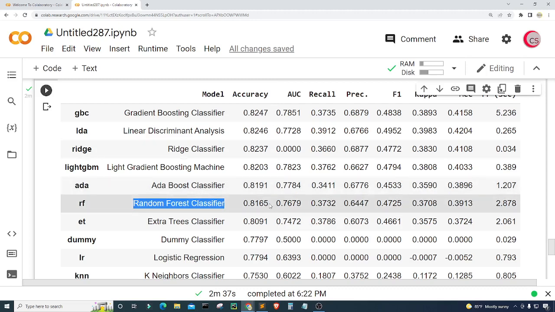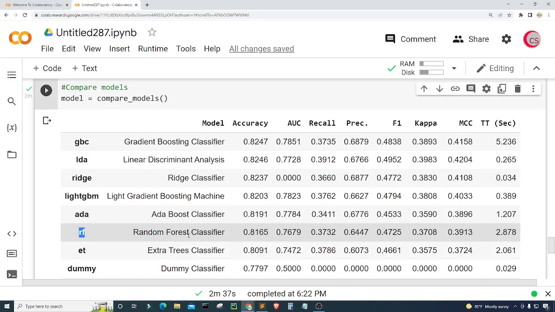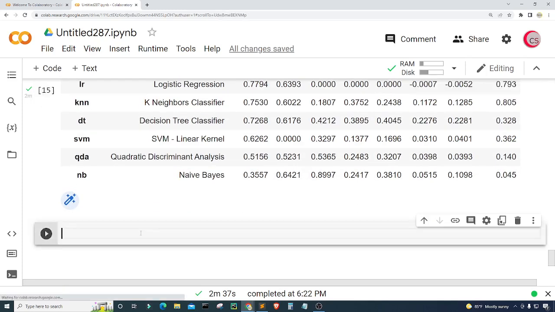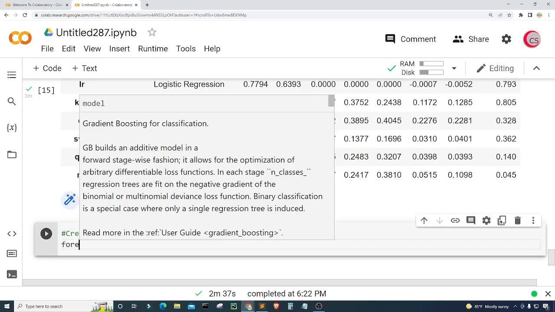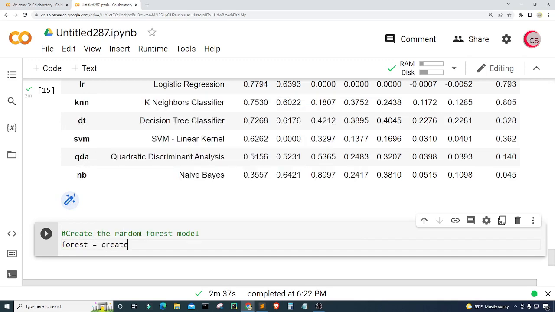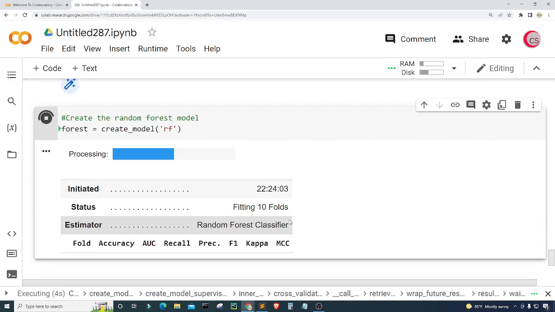It has an accuracy of about 81.65%, which is decent. And we're going to use this RF variable to create the model. So let's go ahead and create the random forest model. I'm going to create a variable called forest and set it equal to create_model, and I'm going to put RF, and then I'm going to just run this, and this should create that random forest model for us.